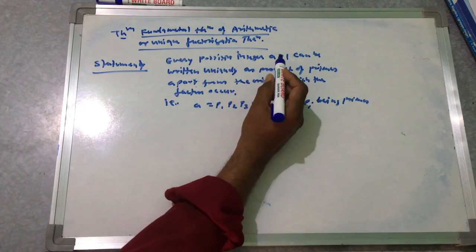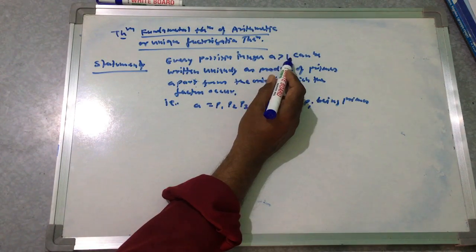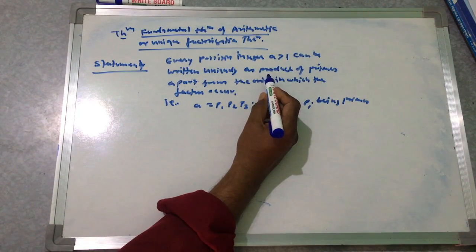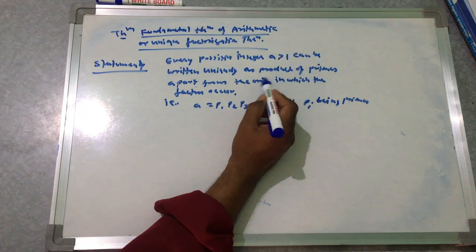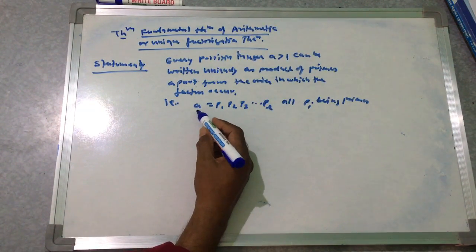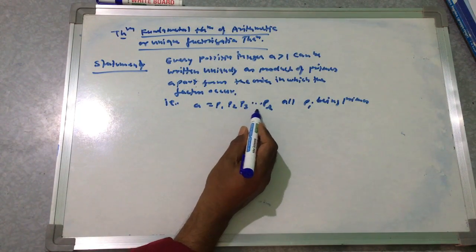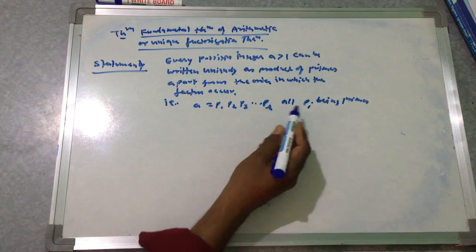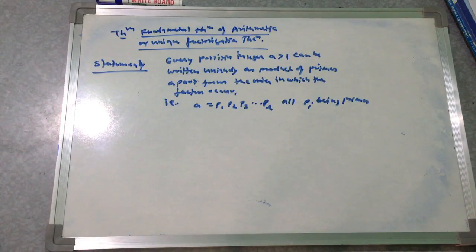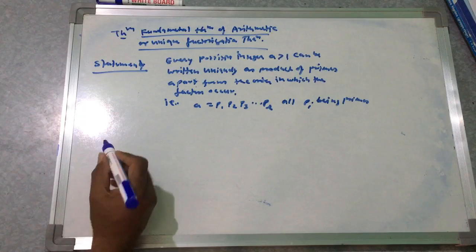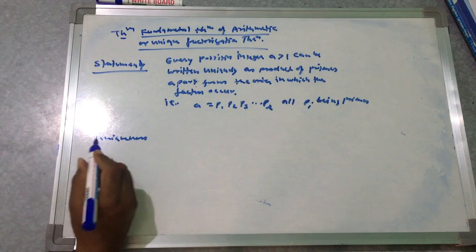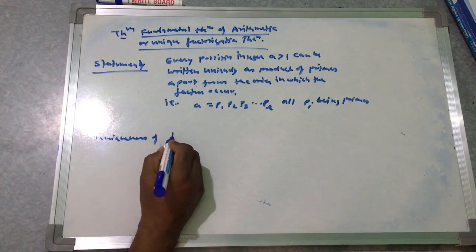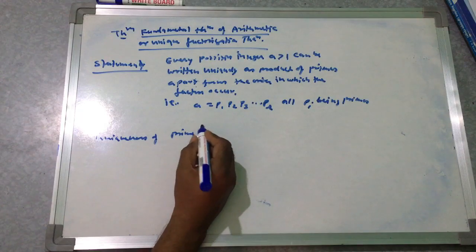So every positive integer a, which must be greater than 1, can be written uniquely as a product of primes apart from the order in which the factors occur. So that is a is equal to p1 into p2 into p3 up to pr, all being primes. These are the prime numbers. So, uniqueness of prime factorization.